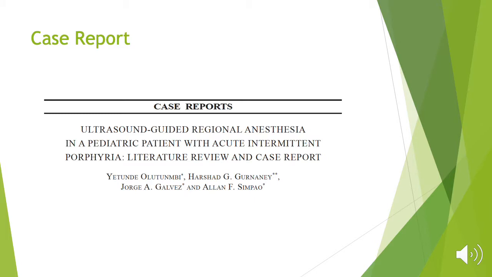Although it was unremarkable, nothing really happened. But the case report was a 9-year-old male, and he had a confirmed genetic marker for acute intermittent porphyria and presented for a right inguinal hernia repair.